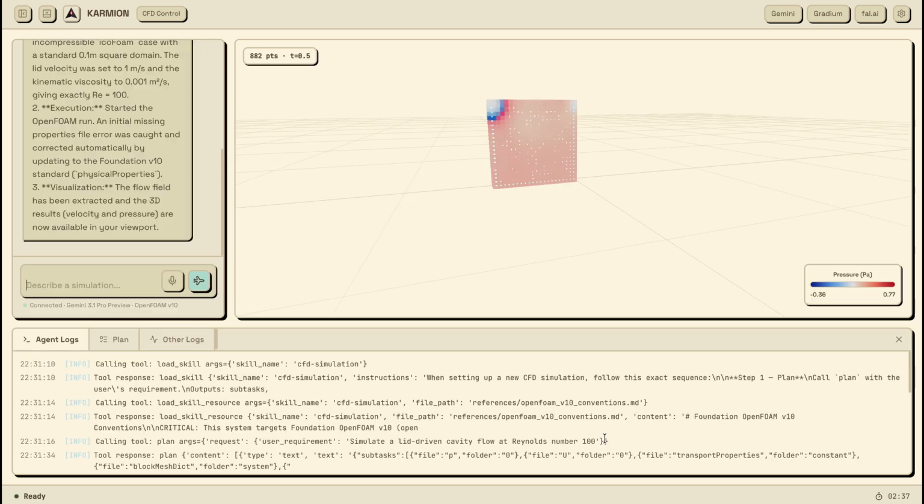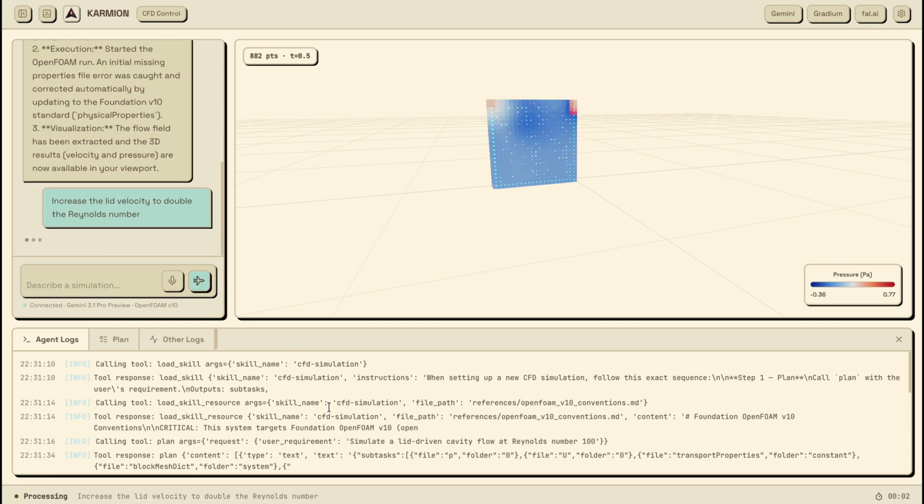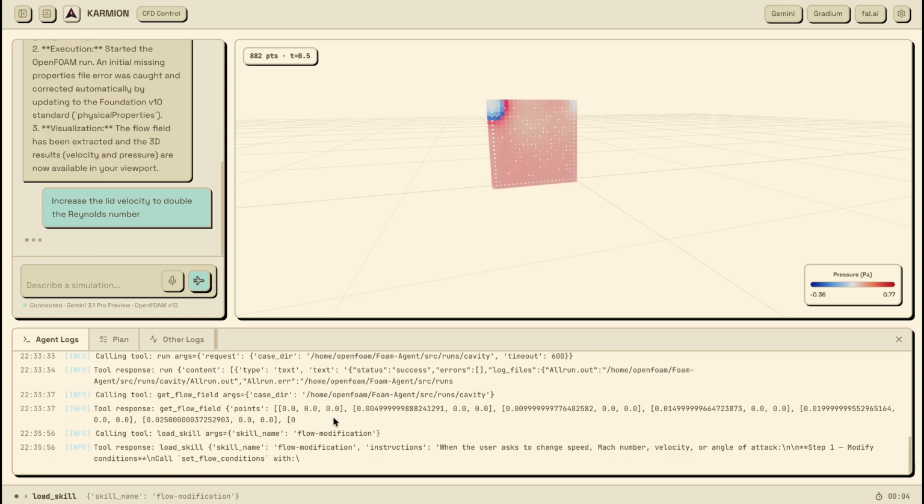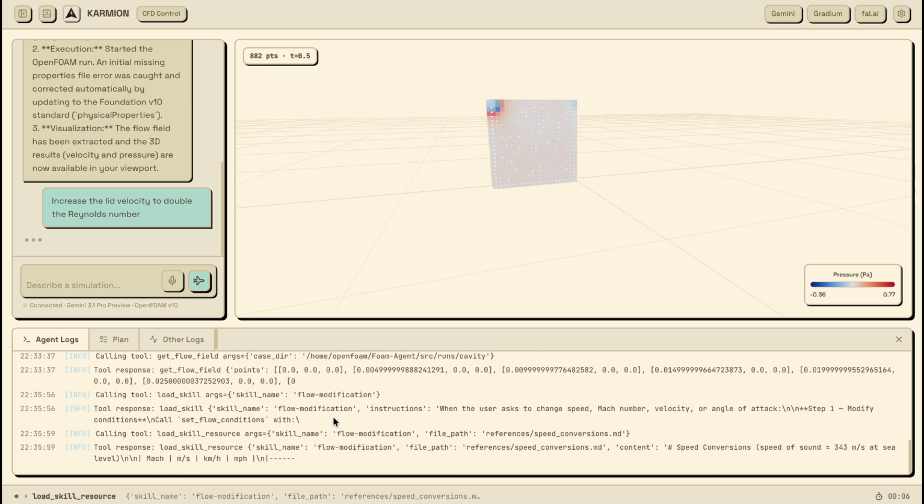And you will see the updated solution once that is done. The flow pattern has changed. The vortex is stronger, the pressure gradient is steeper. Again, exactly what the physics says should happen.